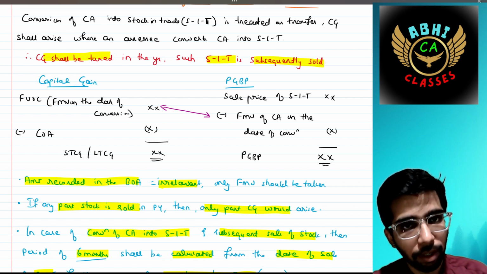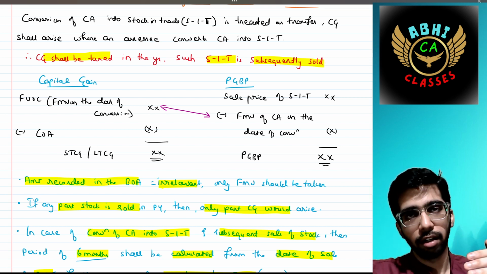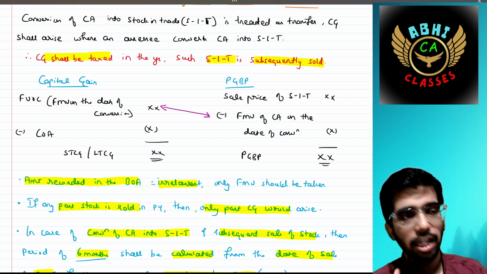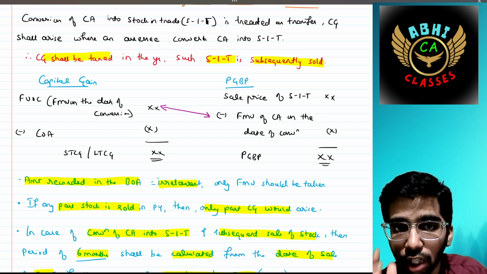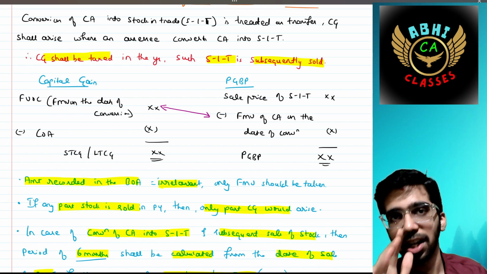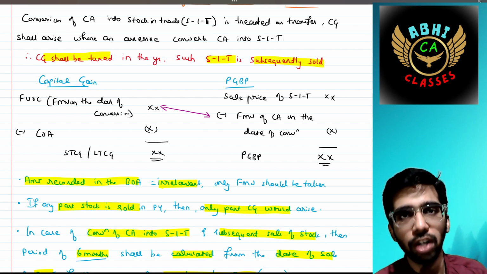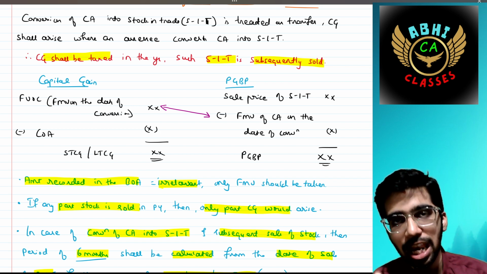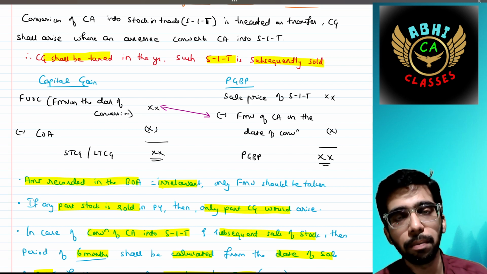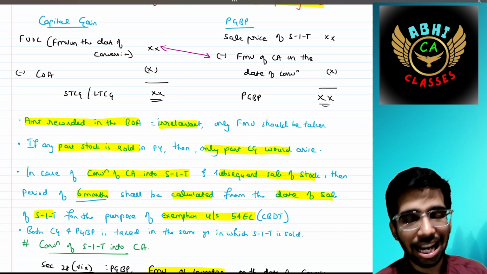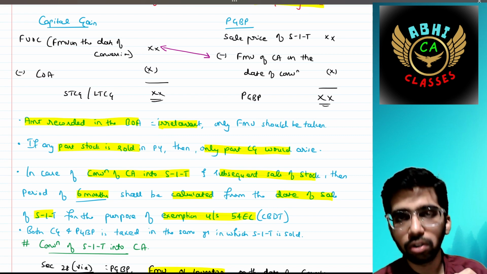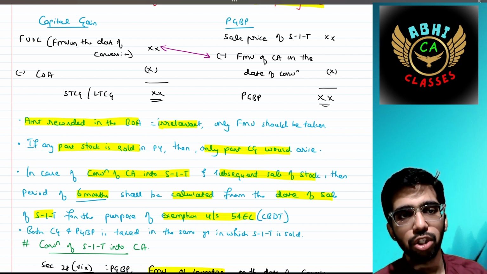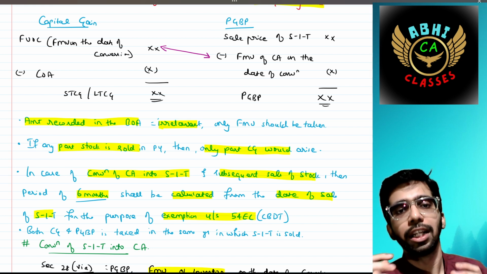Then how to arrive at PGBP? The sale price of the stock in trade minus its cost. Because it has not been purchased but taken from the conversion, the fair market value of the capital asset on the date of conversion, which we had taken to compute the FVOC, should be reduced to arrive at the PGBP income. The amount recorded in the books of accounts is to be ignored, because we have to take the fair market value.